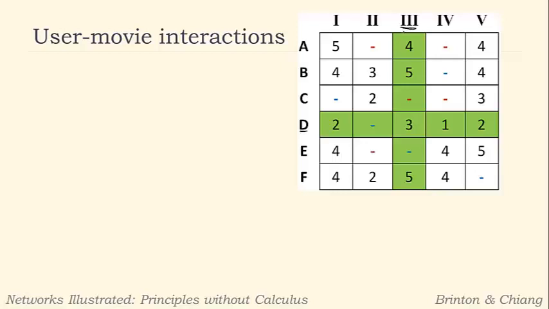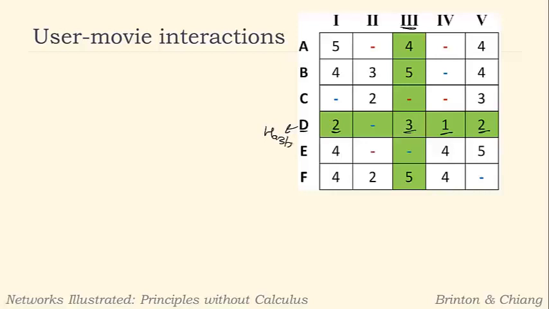And so one thing you notice about user D is that he seems kind of harsh in his reviews, right? Because he gave a 2 when everyone else was giving a 4 or a 5. He gave a 3 to this movie, which everyone else gave a 4 or 5. He gave a 1 where we have 2 other 4s over here, and he gave a 2 where, again, there's a lot of values higher. So D seems kind of like a harsh reviewer.